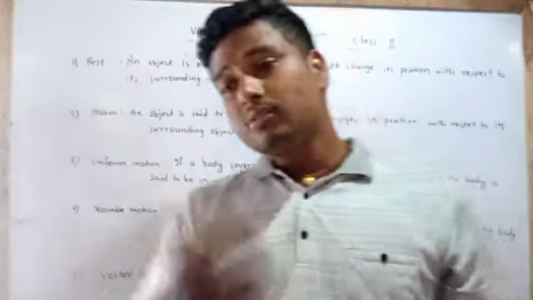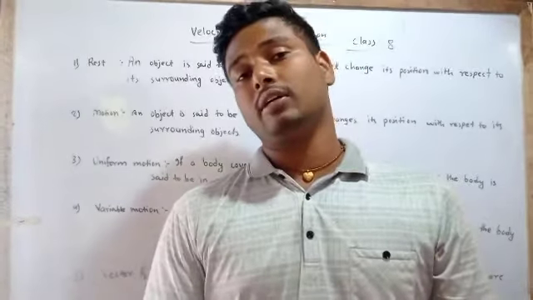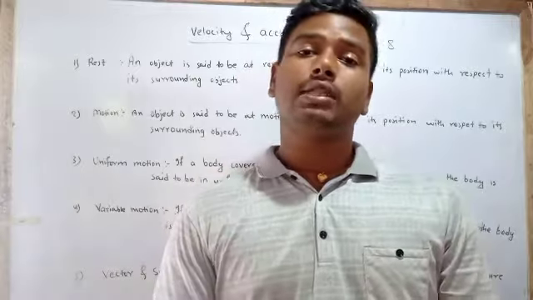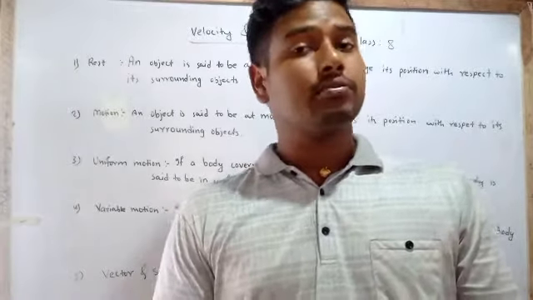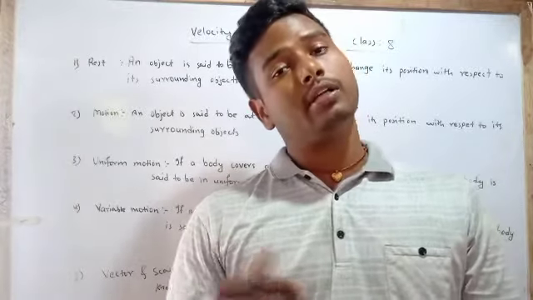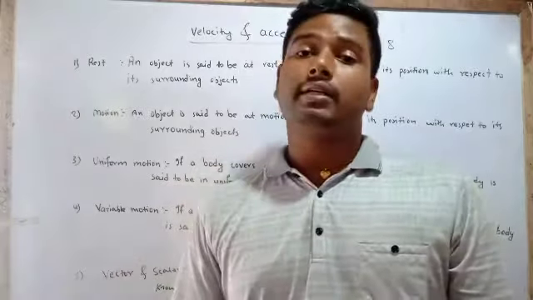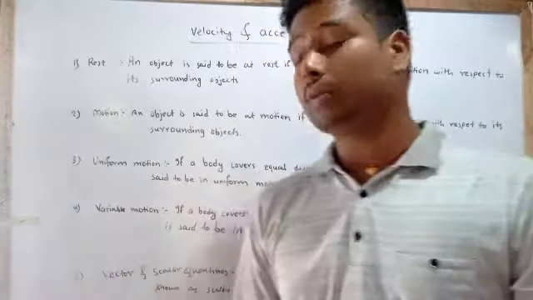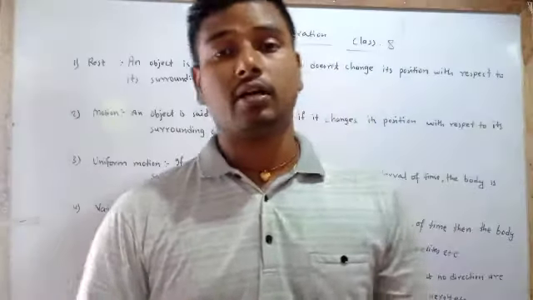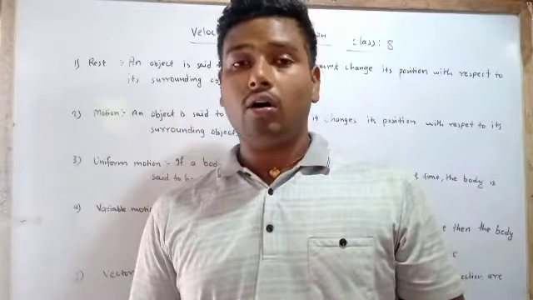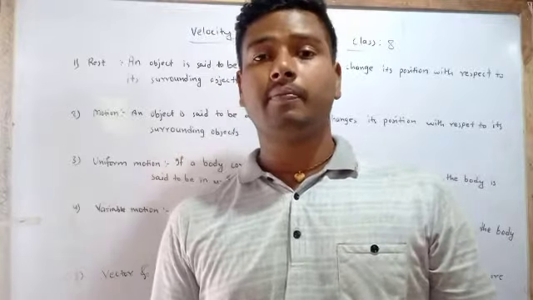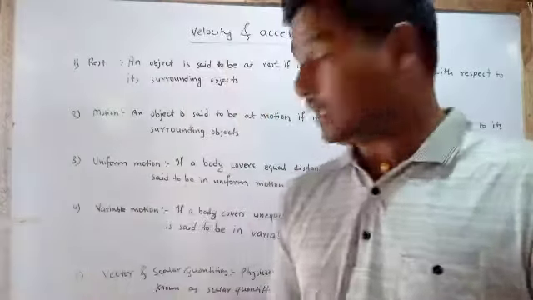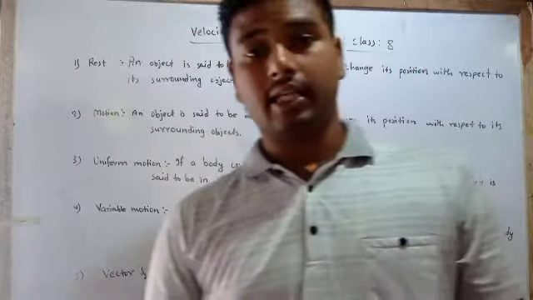Also, we study physical quantity. We all know it very well. What is a physical quantity? Those quantities which can be measured, and which are useful, by the help of which we can describe or derive physical relations, like force equals to m a. Physical quantities can be divided into two categories: vector quantity and scalar quantity.